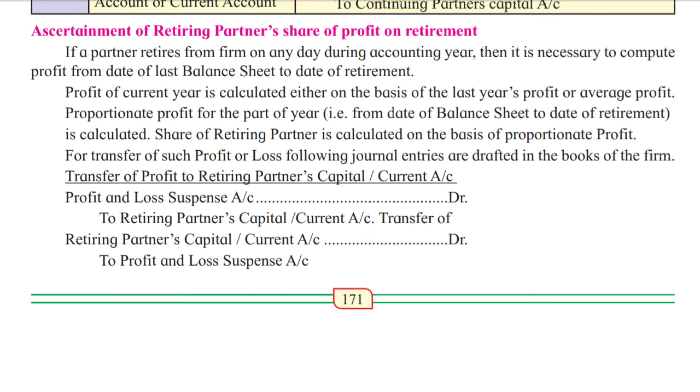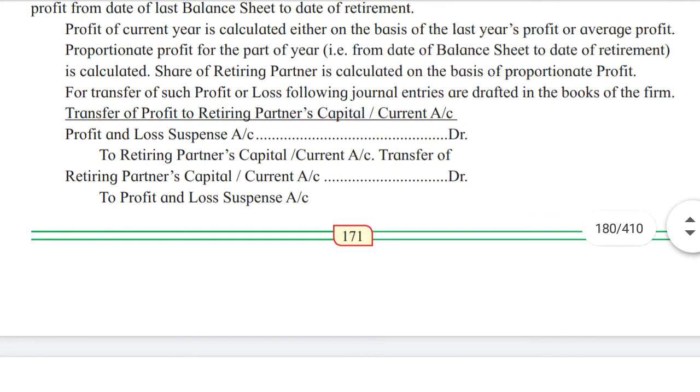Profit of current year is calculated either on the basis of the last year's profit or average profit. Proportionate profit of the past of year, that is from date of balance sheet to date of retirement, is calculated, and share of retiring partner is calculated on the basis of proportionate profit. For transfer of such profit or loss, following journal entries are drafted in the books of firm.